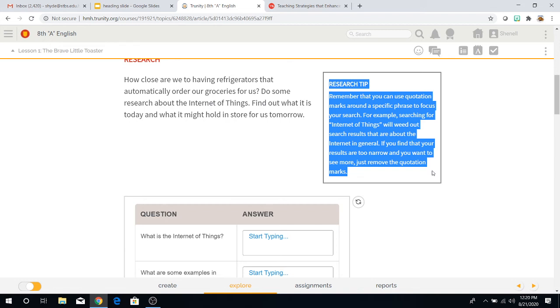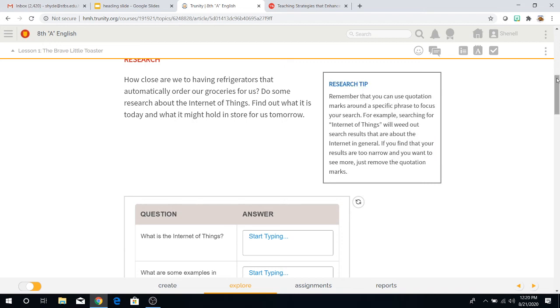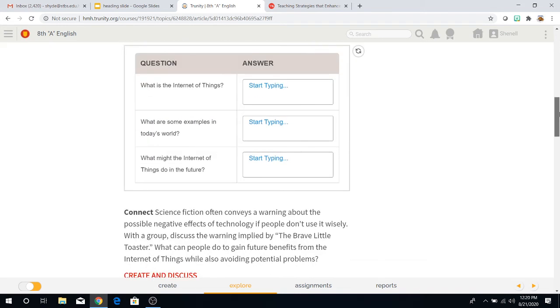So those quotation marks can help you to limit the amount of information you're looking for. If you remove them, then you'll have a general outlook on that research that you're doing. And then you'll see that you have in your textbooks on page 12 where you're going to put those answers that you found.